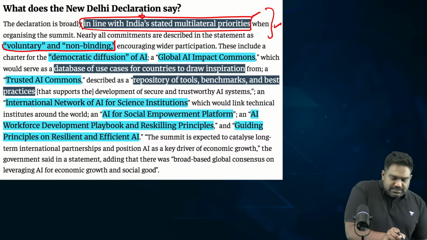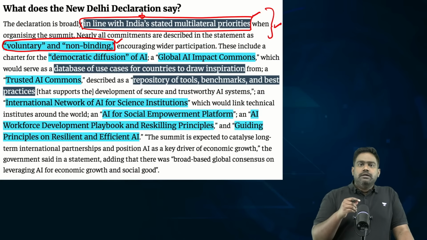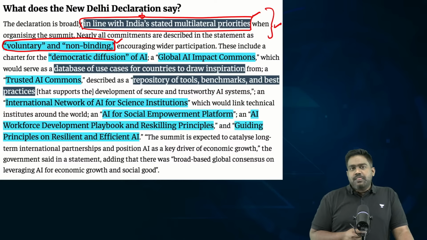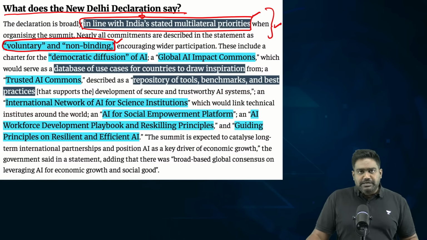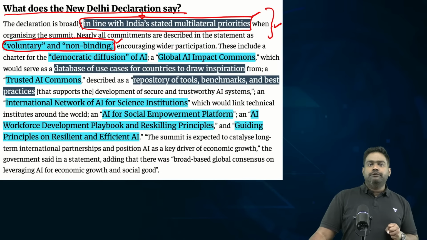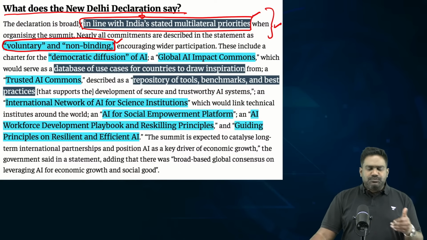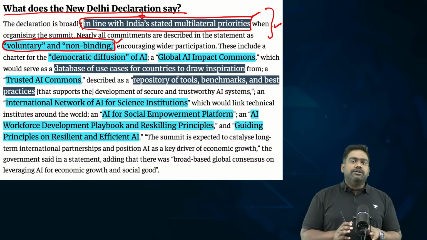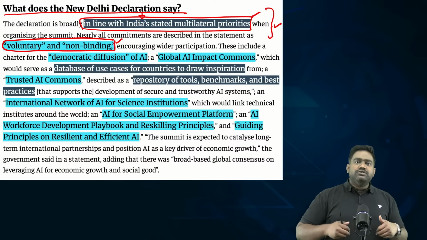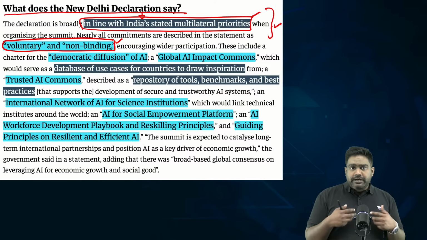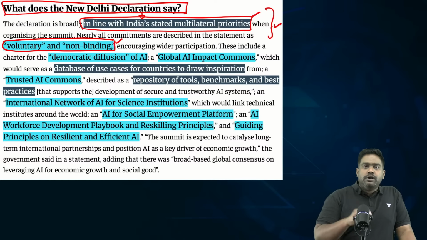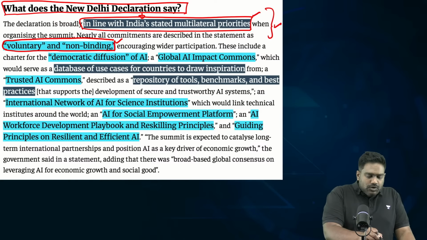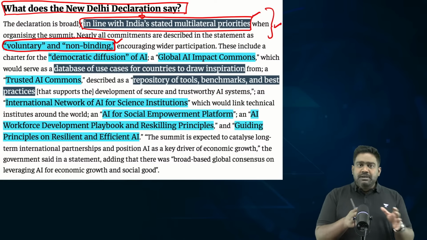What India has done is, as the chair of the summit, pushed for non binding, voluntary commitments. Because at any global conclave, when you try to push for legally binding commitments, usually countries become hesitant, they back off because they see that as a threat to their sovereignty and their national interests. So, generally, in such multilateral platforms, voluntary non binding commitments are more willingly accepted, and countries will even later try to strive to achieve them and try to adopt them. So, India carefully and very tactfully pushed only for voluntary non binding commitments. This in itself was a very big step from the Indian side to ensure that we build consensus amongst all the differing partners.